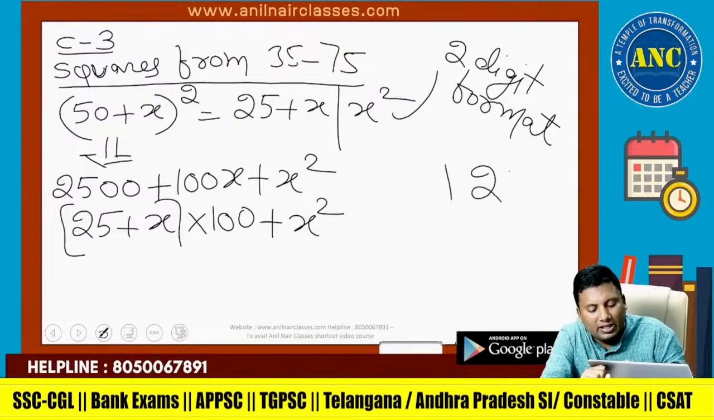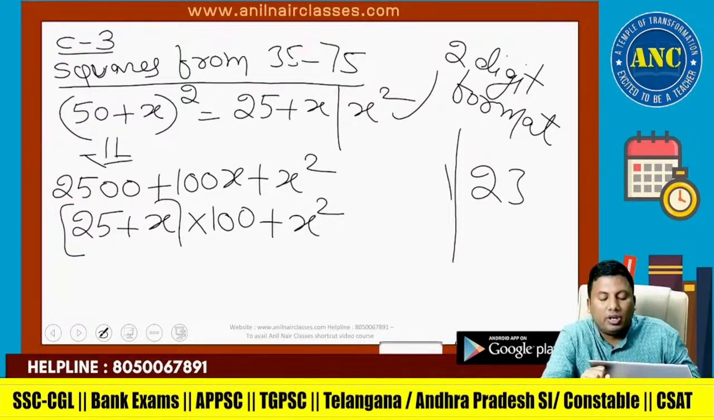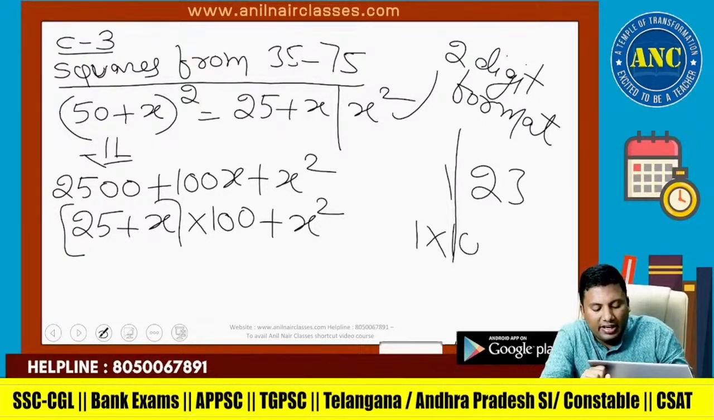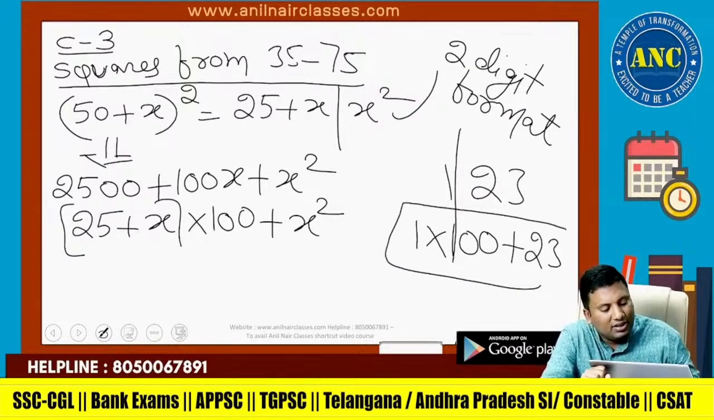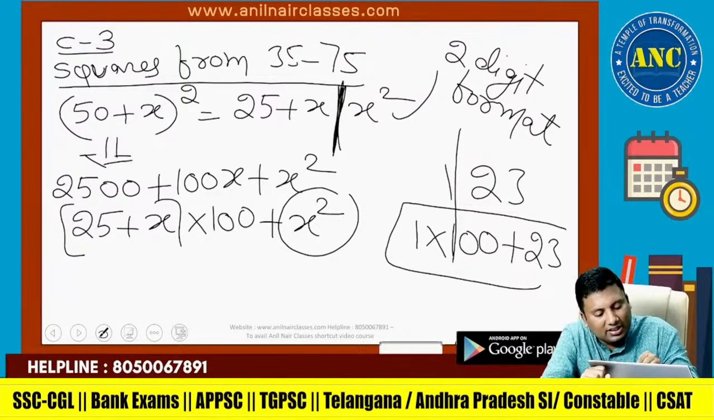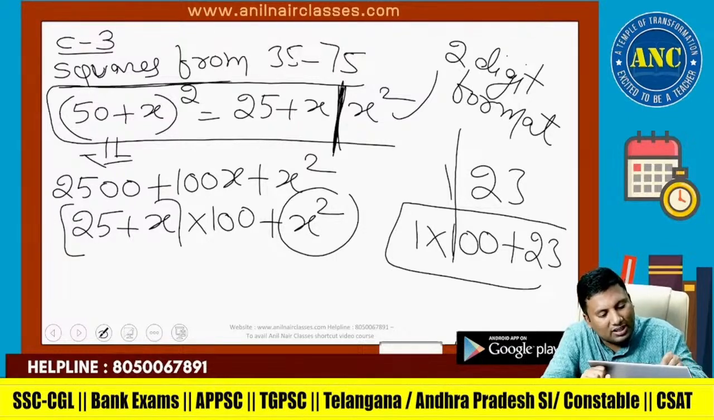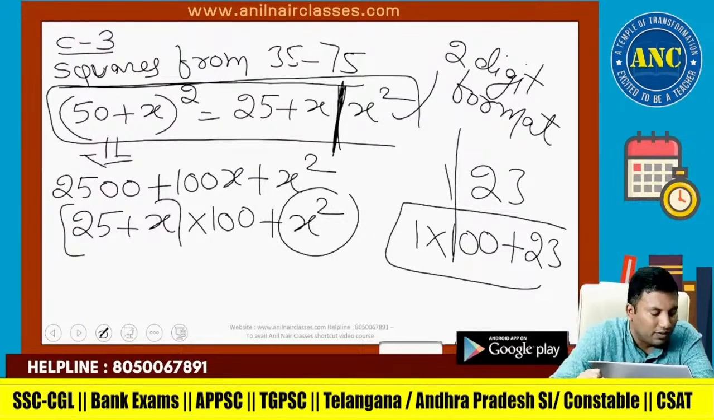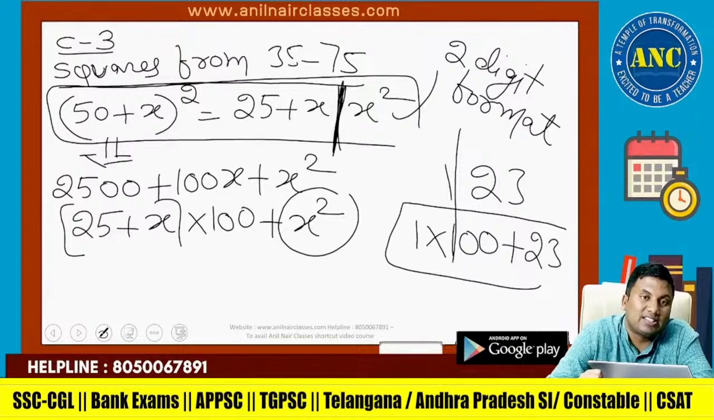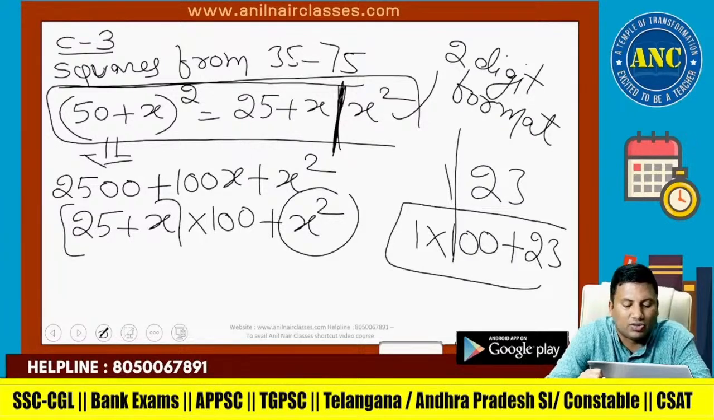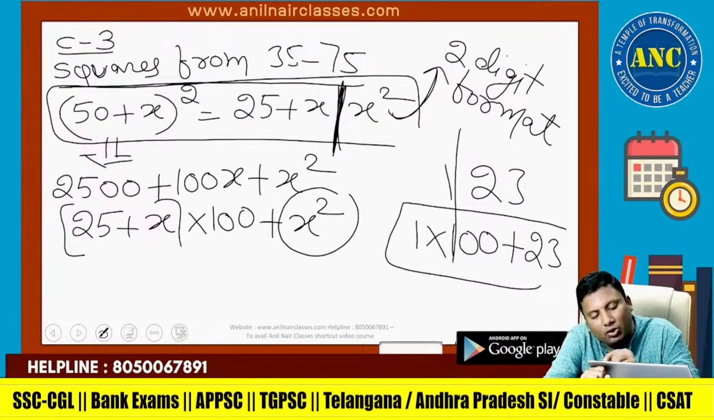If x squared is a 2-digit number, before the 2 digits if I keep a slash, we already discussed the value is, for example, 1 into 100 plus 23. Because x squared is in a 2-digit format, before that I multiplied by 100. So that is the reason for this slash. I hope the proof is clear. (50 plus x) whole squared is (25 plus x) slash x squared. x squared should be in a 2-digit format.